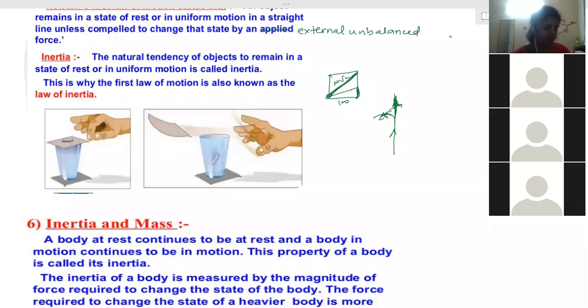Ma'am, when will you give the marks for the motion test? Saturday. Saturday, ma'am. And ma'am, one more.